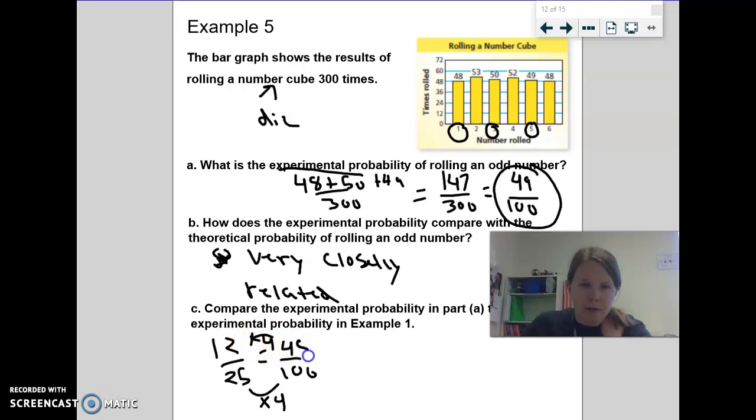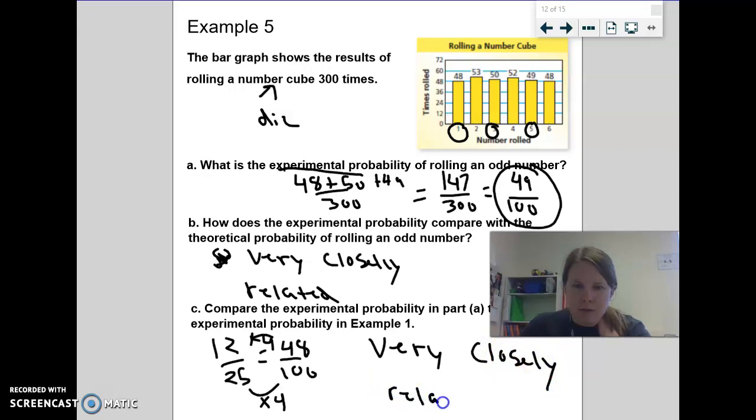and get 48. Hey, they're also very similar. Very closely related. Or you could say, I get similar answers, only one smaller than the other. All right, so it's just comparing and seeing, are they completely different? Did your experiments turn out weird? I don't know.